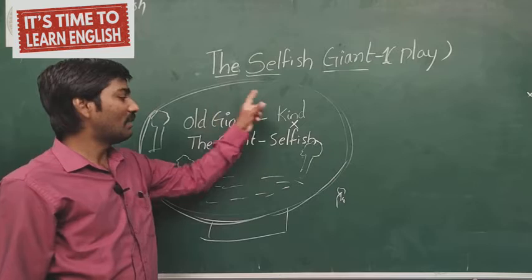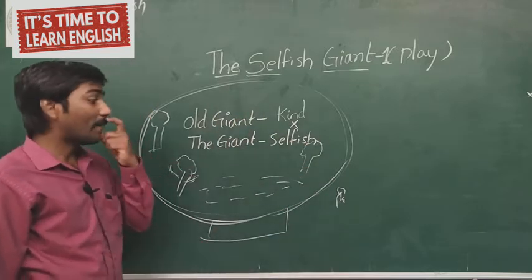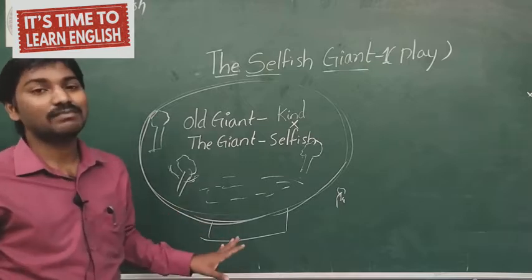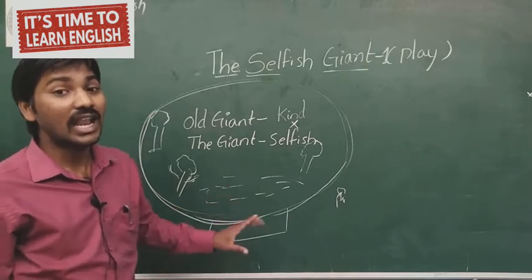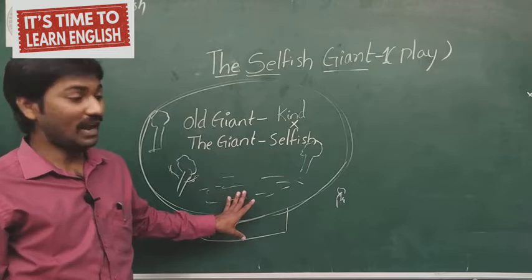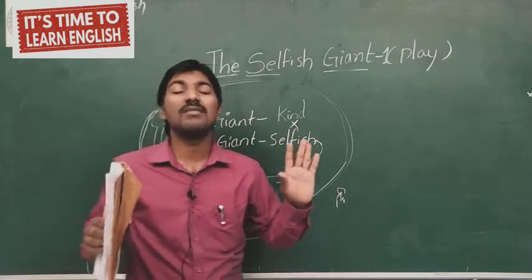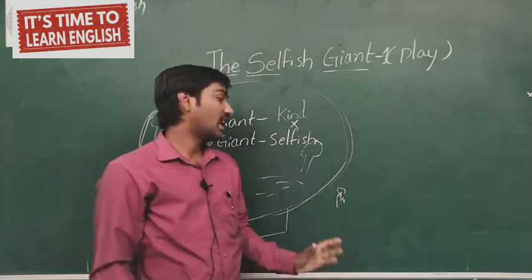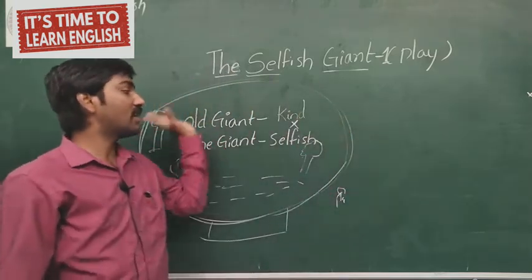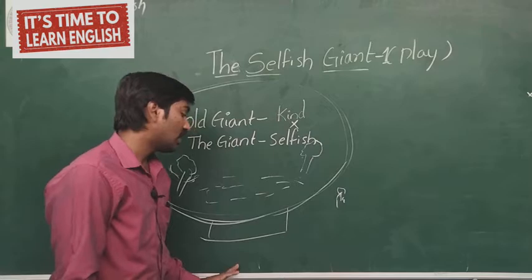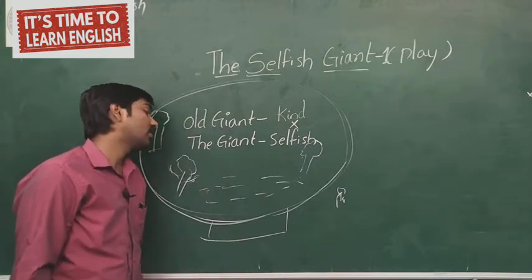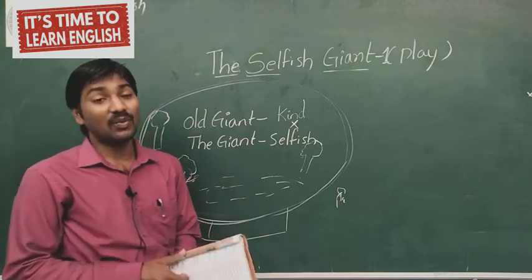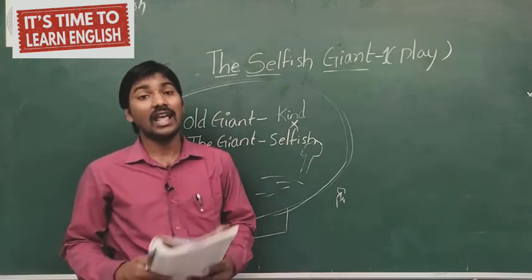Immediately he constructed a big wall around the garden and he kept a notice: trespassers, which means others are not allowed without permission. Immediately the children were very, very much disappointed. They thought that they would play every day, but when they were returning from school, they saw a big compound wall, and they are whispering, when will he open the gate, when will we go inside, when will we play. So they are whispering beside the wall, and everybody is hearing that noise.